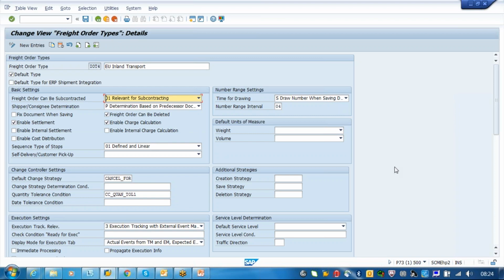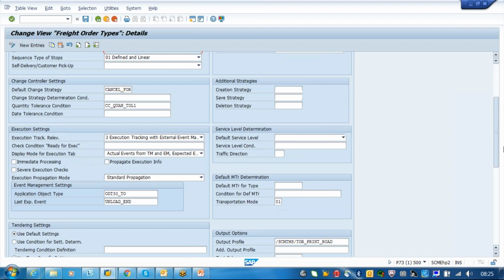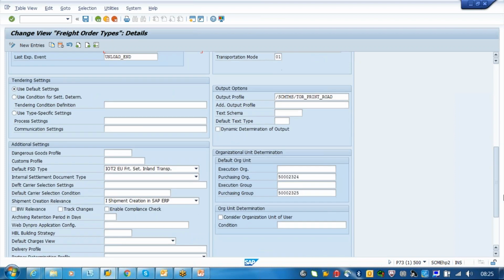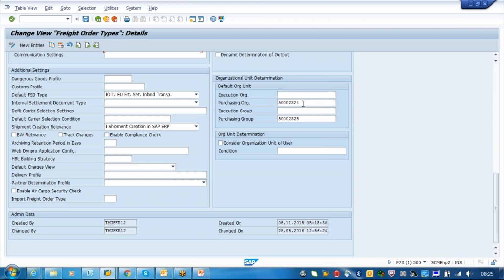Okay, so any other changes here we should look for is this one. The purchase organization is mandatory. So when you are assigning this, automatically the purchase organization will be determined from here.